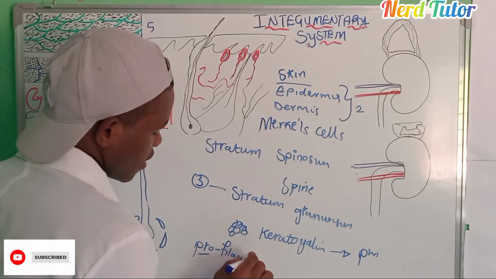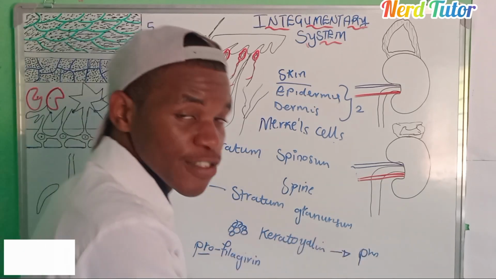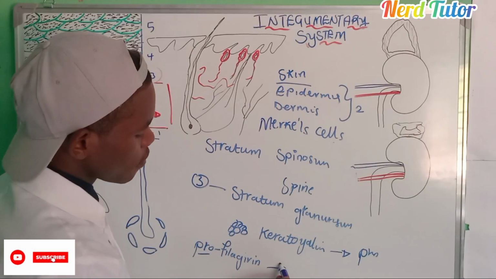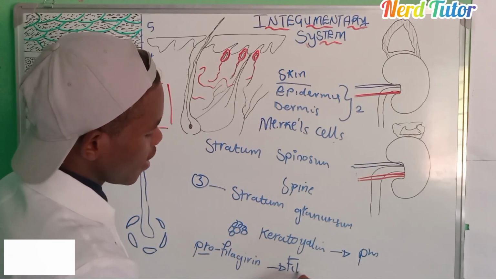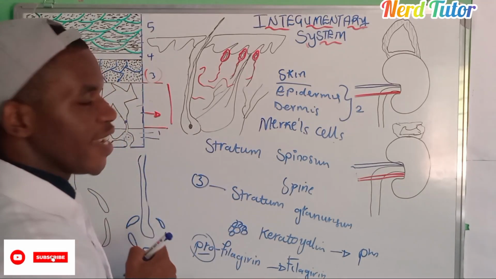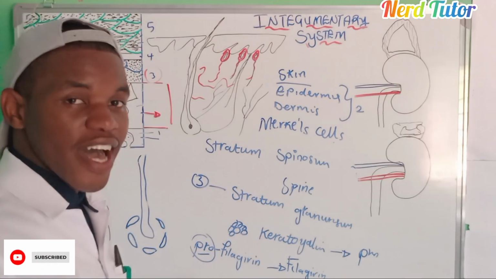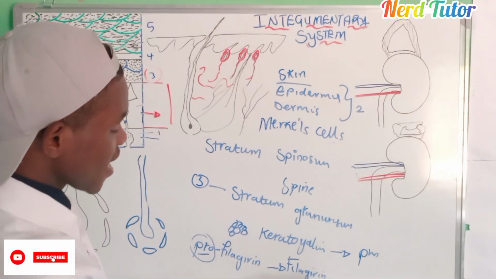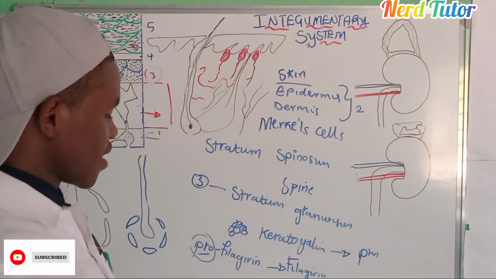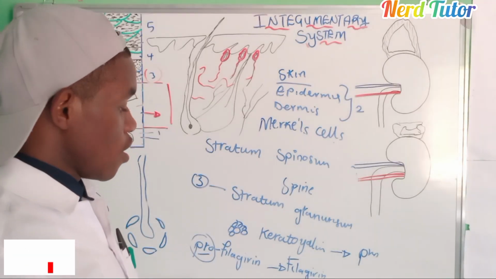It is profilaggrin. So profilaggrin is a protein in its inactive form. If this guy is split, it will be in active form, which will be filaggrin, meaning we are just removing the pro, because pro means inactive. If we remove the pro and leave the filaggrin, this now has become an active protein. So what this active protein will do, let me just demonstrate here what the filaggrin does.